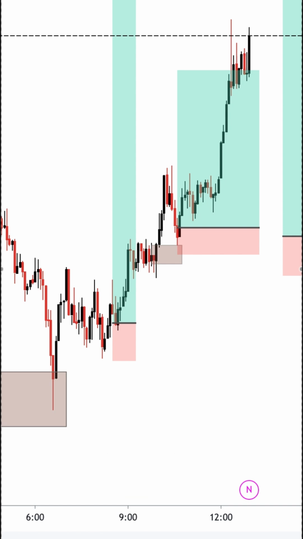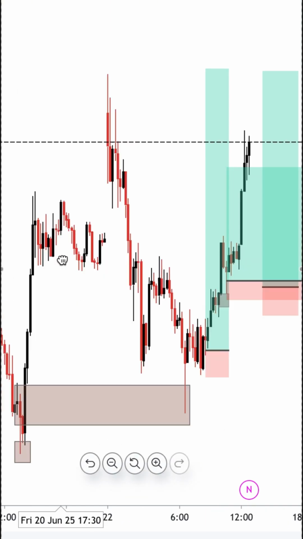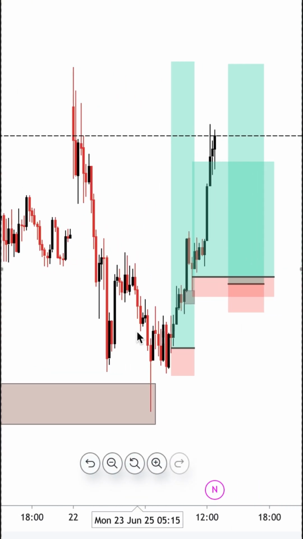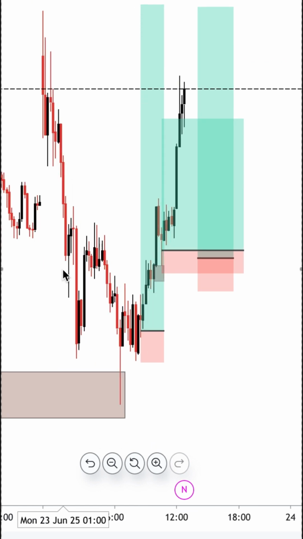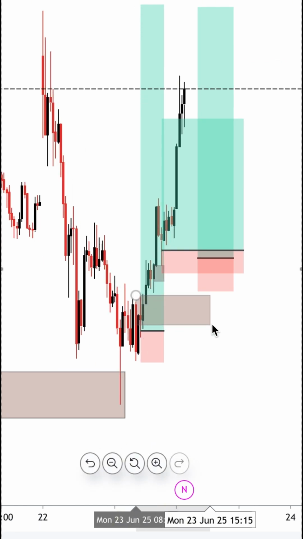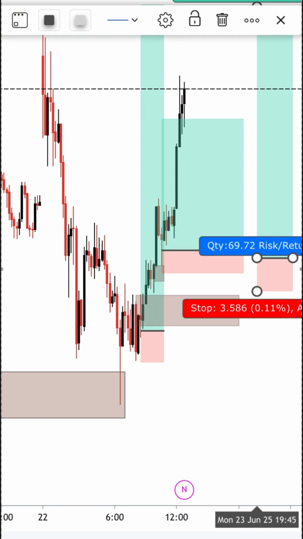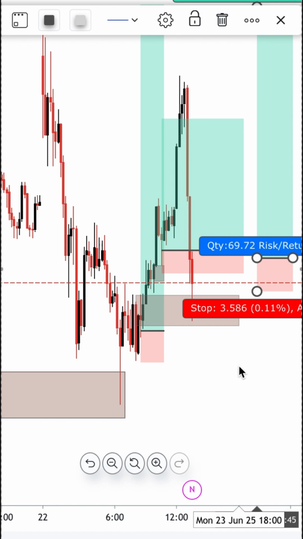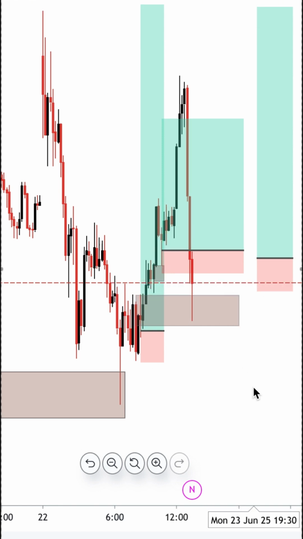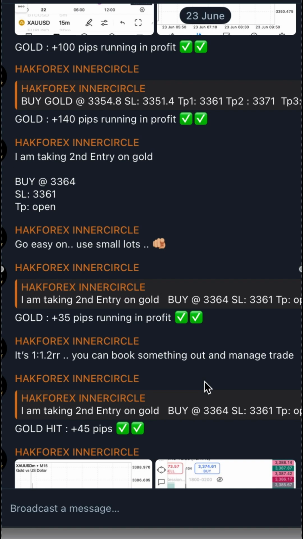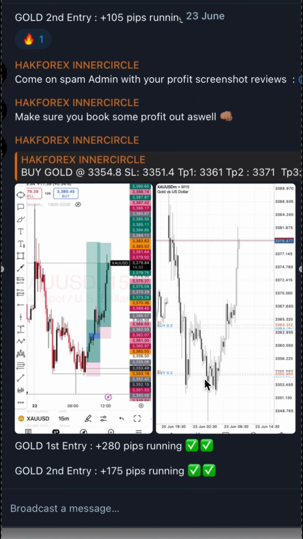Then if you also look at gold, we also left a level of this demand and this low here. So that was also another level that we were looking at, that okay, if gold should come back to that level of demand, we're going to be looking to take a trade from there as well at the end of the day. Then boom, beautiful, gold crashed all the way to the downside. This was it here. As gold approached this level, I also told them again, this was a very, very beautiful trade. Like you see the way we actually catch everything.